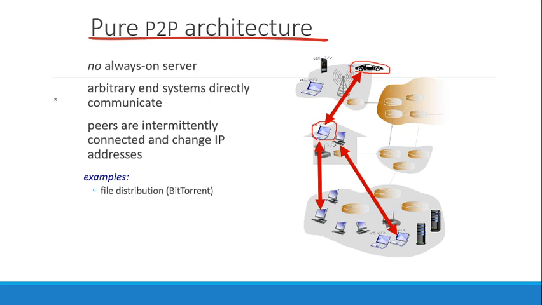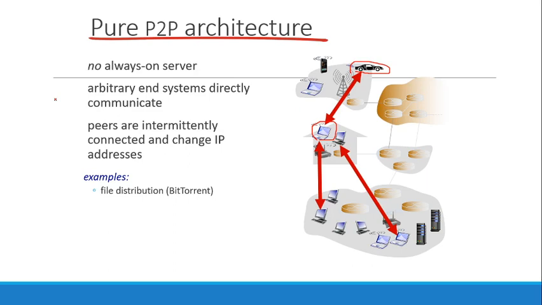In this lecture we will go into detail on a scenario where there is no server at all. Clients can directly communicate; basically we call them peers instead of clients. The peers can directly communicate with each other, and there is no central device or server involved in their communication. So the end systems or the peers can directly communicate with each other.